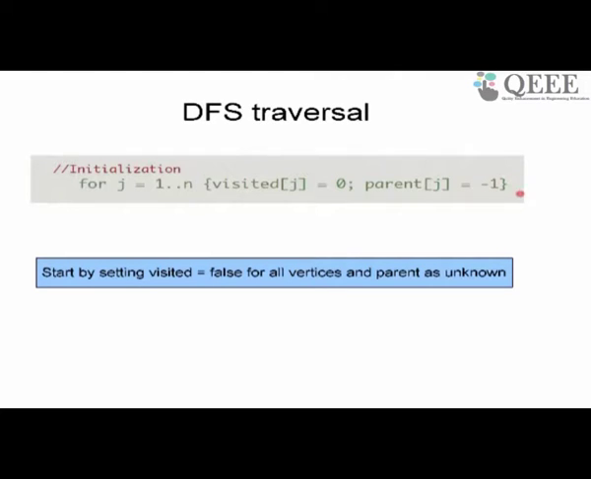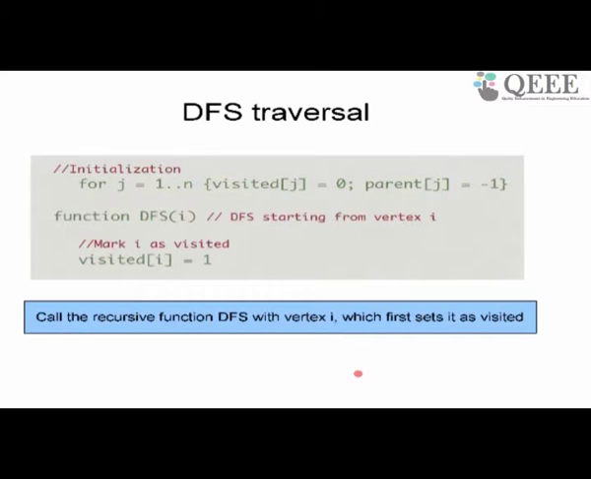But in the beginning, you set the parent of all the nodes to -1. It means that I don't know the parent. That's what it means. Okay. You mark the first node I as visited. To do that, I'm calling the function DFS with the parameter I. I is the source node. I'm starting with I, I call DFS with I.